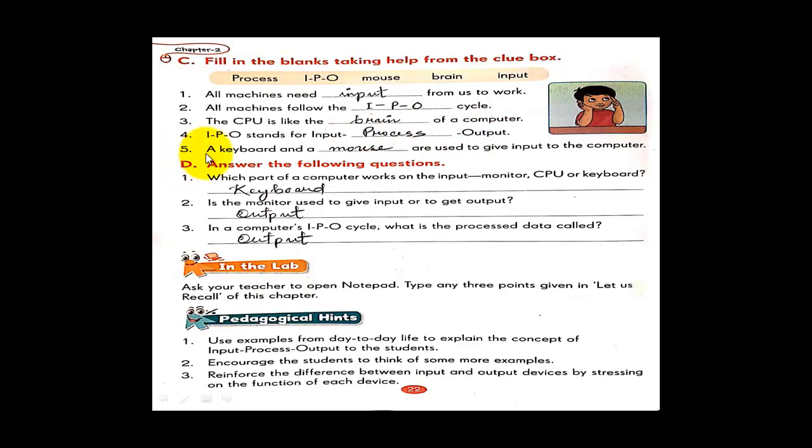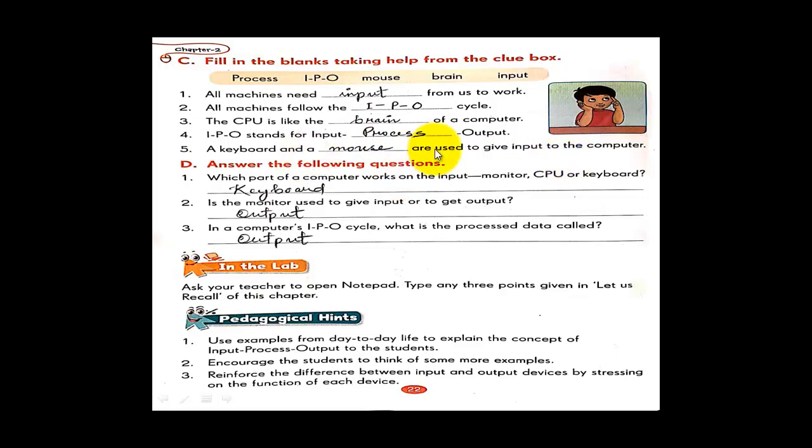Now number 5, a keyboard and a dash are used to give input to the computer. We can give any other input device here, but we have to choose from the clue box given here. So it is given as mouse, so we better fill up this as mouse. A keyboard and a mouse are used to give input to the computer.